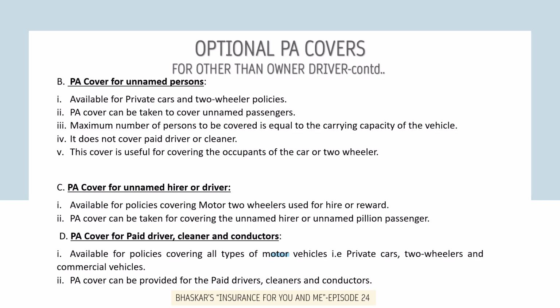This cover is useful for covering the occupants of the car or two-wheeler. The third category of personal accident cover is PA cover for unnamed hirer or driver, available for motor two-wheelers used for hire or reward. So here the PA cover can be taken for covering the unnamed hirer or unnamed pillion passengers.